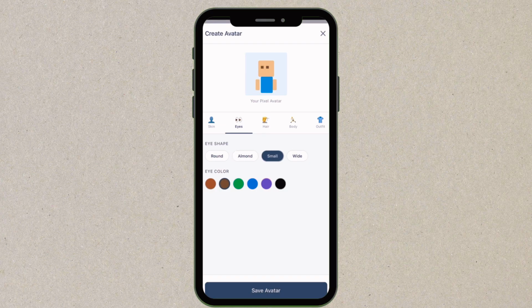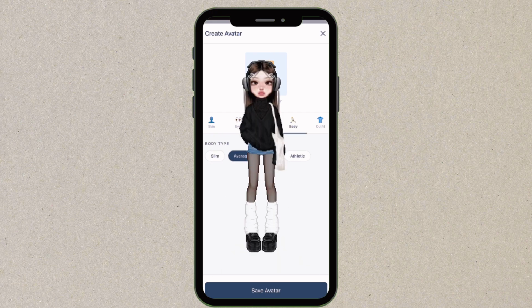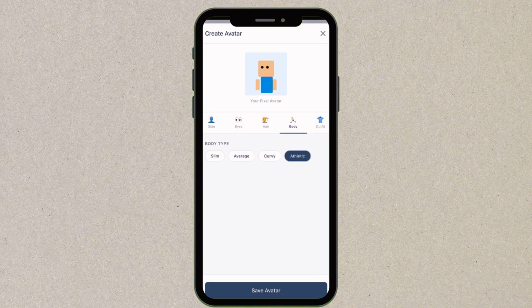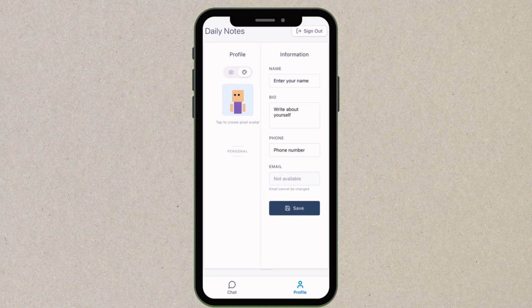And now for the part where Firebase Studio failed, character customization. I think part of the issue is me not being detailed enough in my prompt. I asked for pixel art style character, and okay, I can't really complain. It did deliver pixel art, but this was more of my inspiration. At first, I thought the character had no eyes, but turns out they were just hidden under the hair. With more prompting, I feel like I could clean up a lot of these small details, like adjusting the hair direction, changing eye shape, body type, and more.